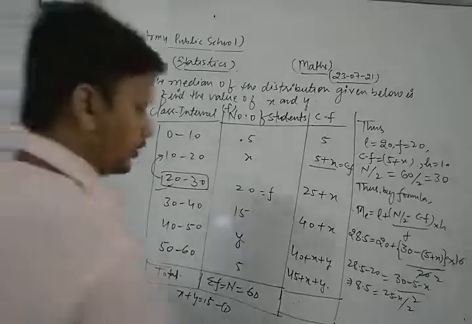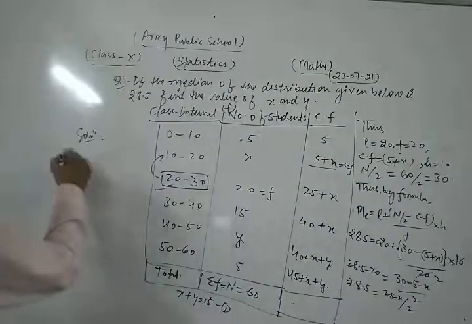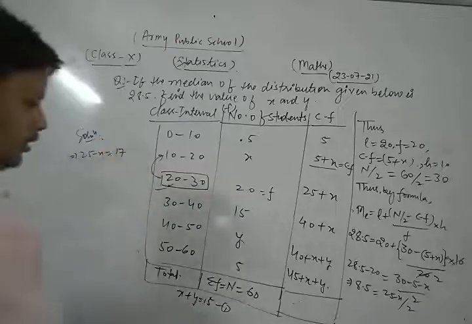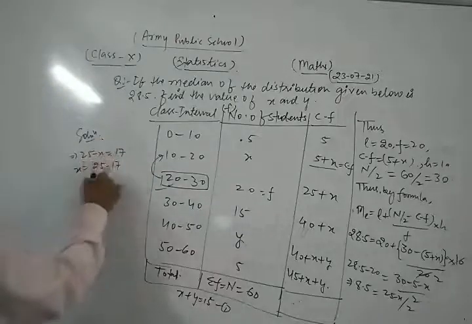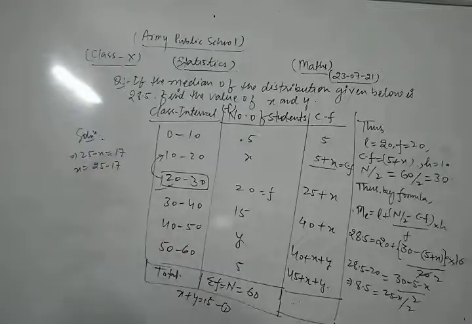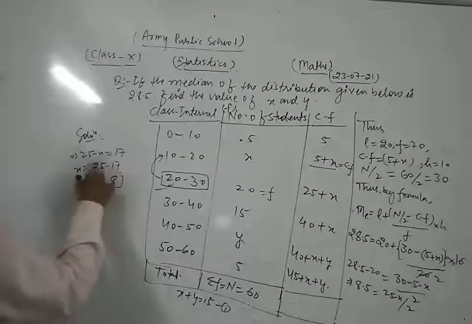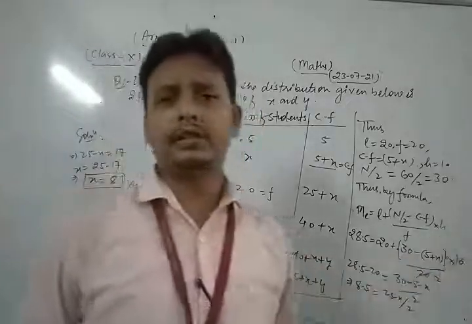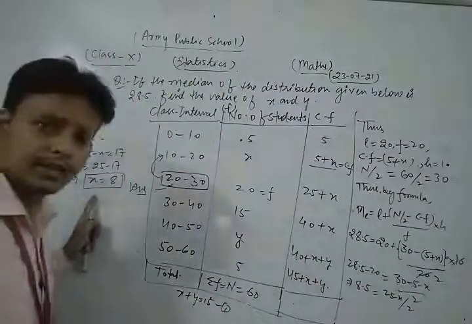So here we do the cross multiplication. We get 25 minus x is equal to 17. So x is equal to 25 minus 17, that is 8. So the value of x is equal to 8. This is the first answer, because we find the value of x as well as y now. So we find the value of x is 8.